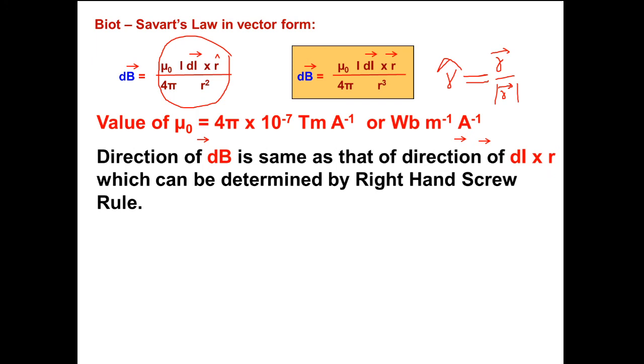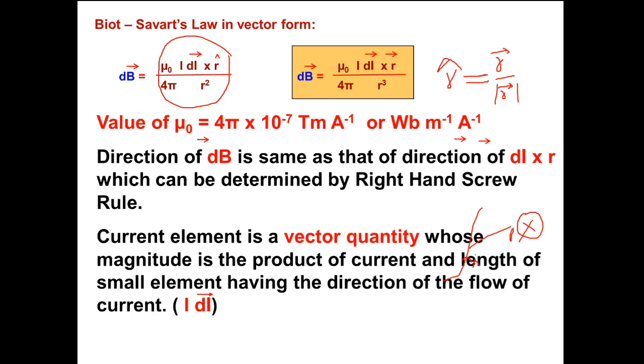The direction of magnetic field, if we see in this graph, at point P, it is the current element Idl. So here the direction of magnetic field is dl vector cross r vector, which can be determined by right hand screw rule.